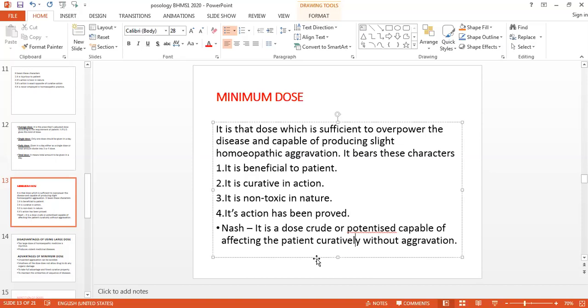After the discovery of homeopathy, slowly, all the cardinal principles were discovered, through experiments and observation, by treating so many patients, he got the knowledge of different things. So when he came to know about massive doses that they are harmful to the patient, they shifted to the minimum dose. So in this way he shifted from the massive doses to the minimum dose because this minimum dose is beneficial to the patient, it is curative in action, it is non-toxic, and it gives better results as compared to the maximum dose or the physiological dose.